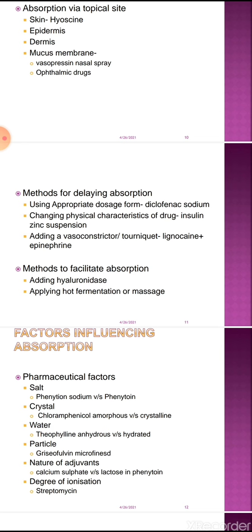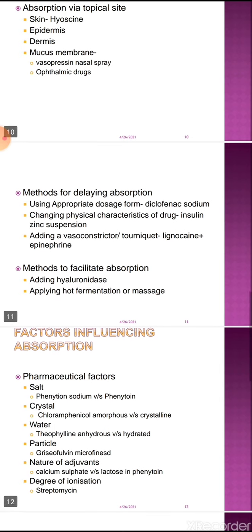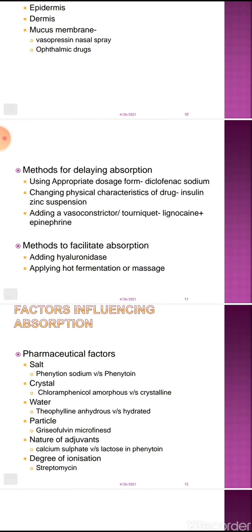Another method through which we can delay the absorption is to combine epinephrine with lignocaine. Lignocaine is the local anesthetic agent, and epinephrine is a vasoconstrictor. When we combine lignocaine with epinephrine, what happens?